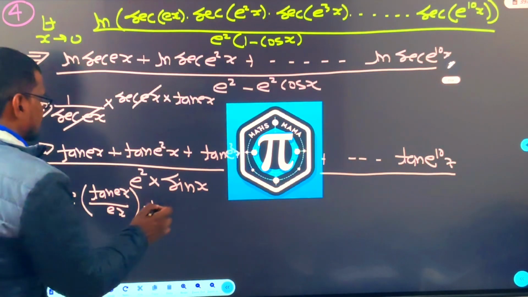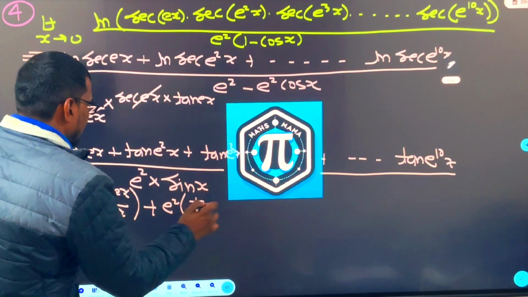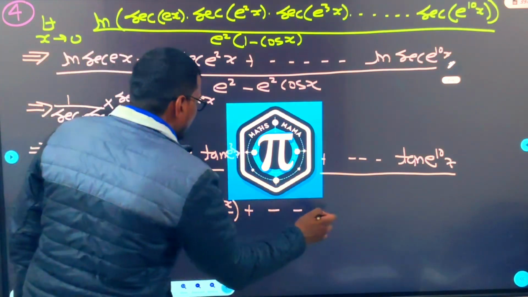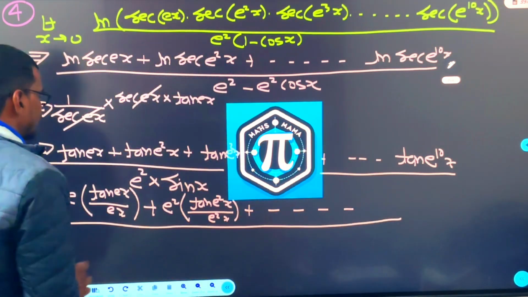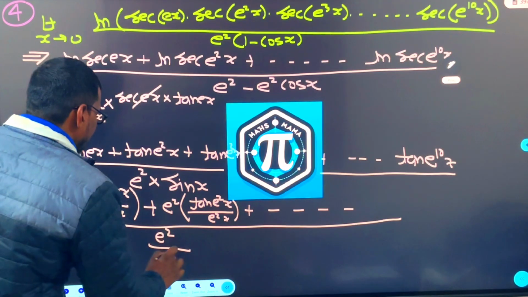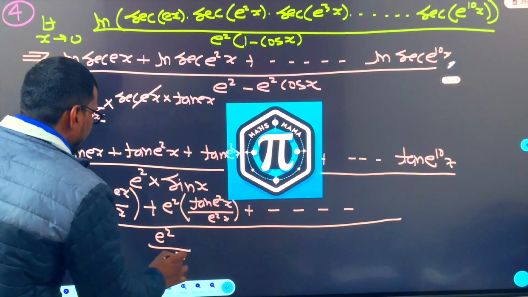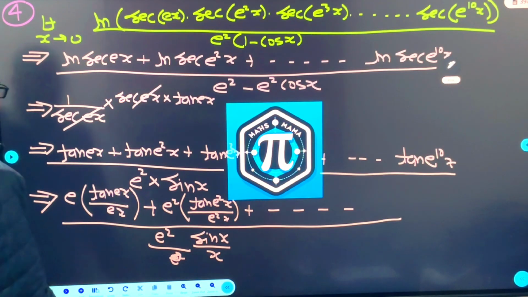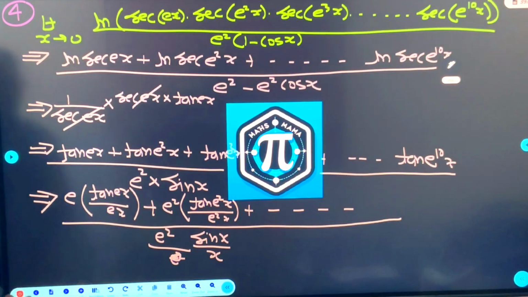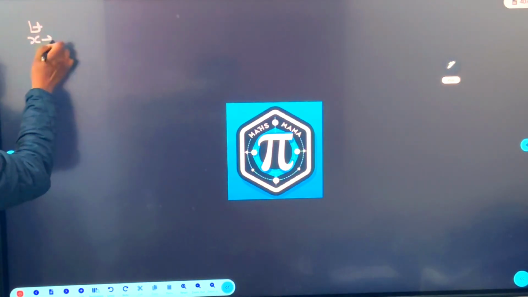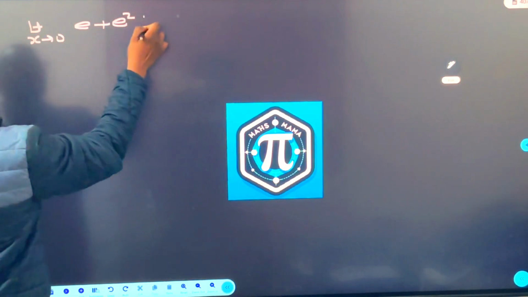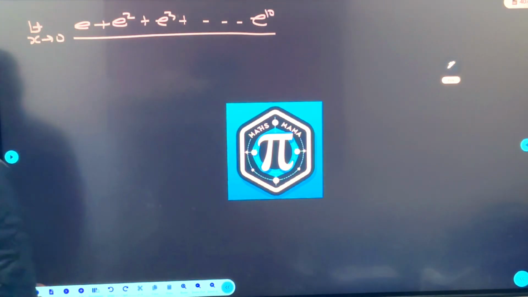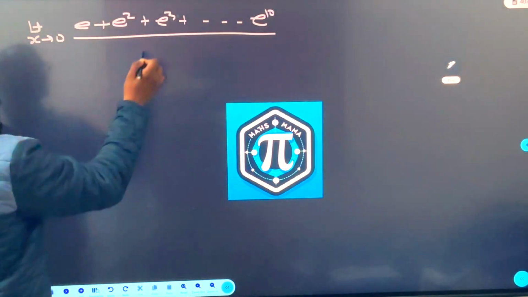Here you will get e^2 into tan of e^2 x divided by e^2 x and so on. Here you will get e^2 by e^2, only sin x by x. Right? So this will go to 1, 1, 1. Finally you will get limit x approaching to 0: e plus e^2 plus e^3 plus dot dot e^10, whole divided by e^2.